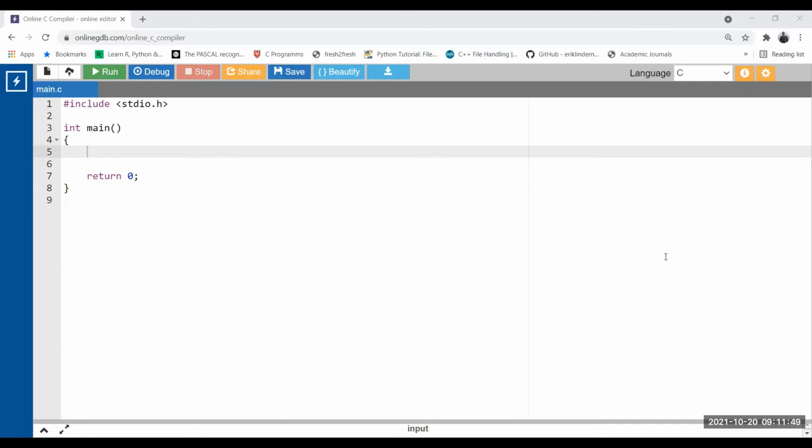Okay, so let's see how the while loop works, what the syntax is, and what different things we should take care of while working with the while loop. In the very next part, we're going to see the do while loop as well. Okay, so let's first see the syntax of the while loop, how it looks. So here I'm writing the syntax.